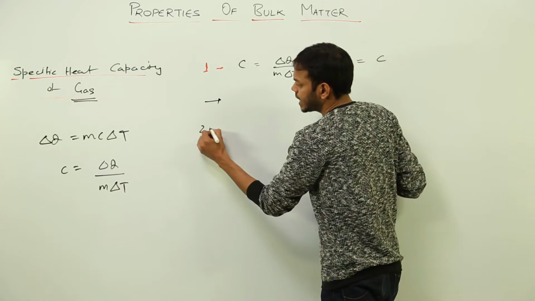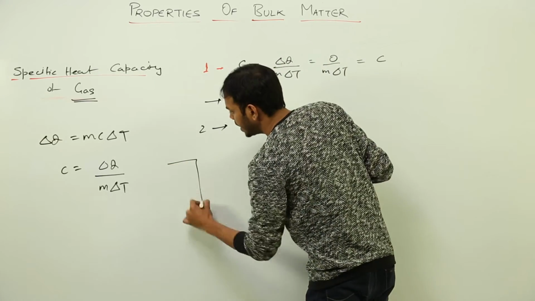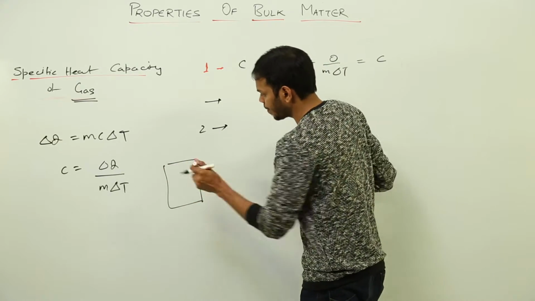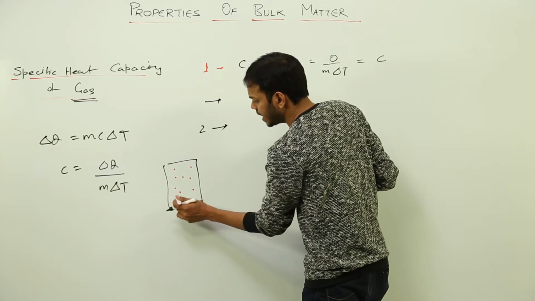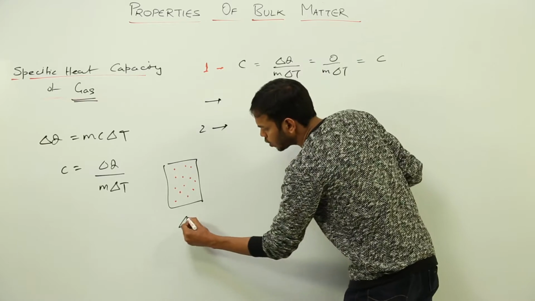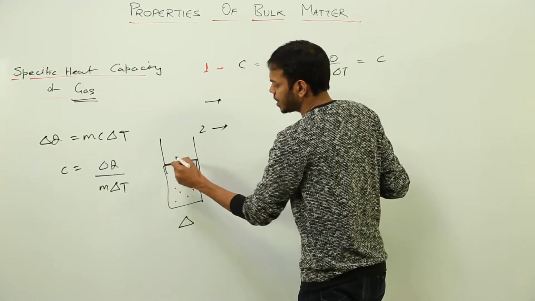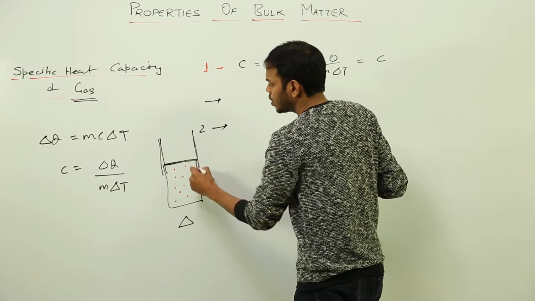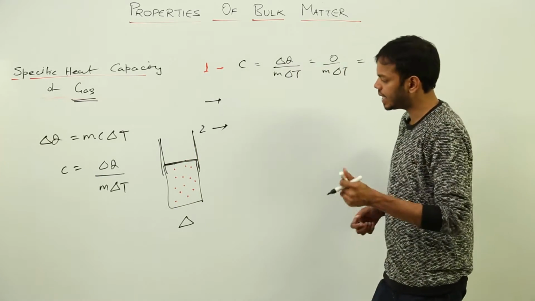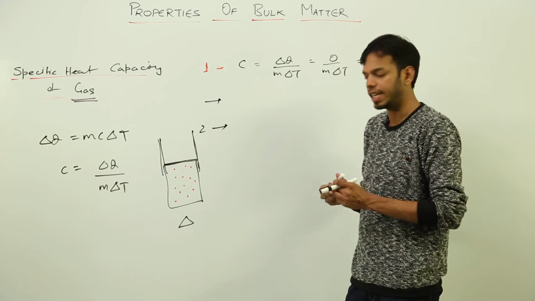In the second case, let's say we have this container of gas, we have 1 mole of gas, and these are the gas molecules, and this time we are supplying heat from outside. This system is fitted with a movable piston. This is the piston, right? So let's say this time we allow this gas to expand very slowly.